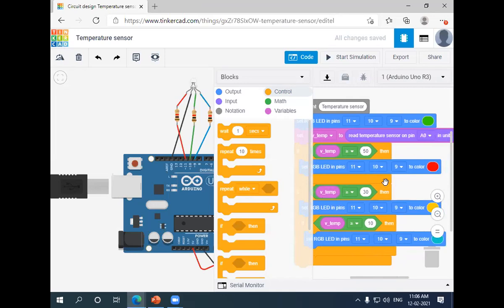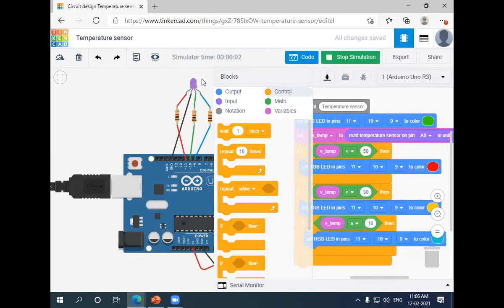Again, if the temperature value is above 50, the red color has to glow, and if it is above 30, the yellow color has to glow, and if the threshold value is above 10, then the green color has to glow. So I'm starting the simulation.